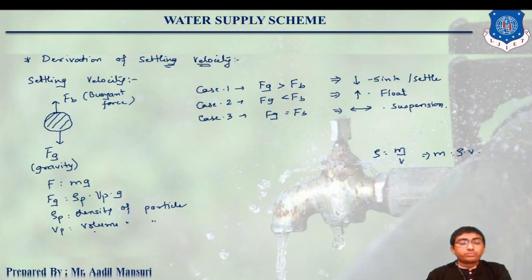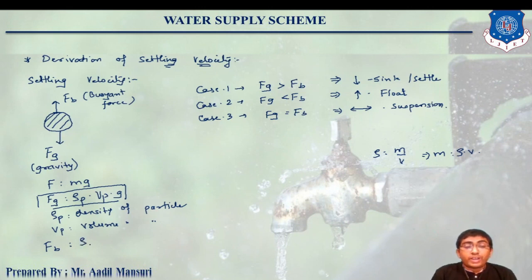Now this is the gravitational force which is acting. What about buoyant force? Buoyant force will be due to the density of water; volume of particle is the same, gravitation is the same.